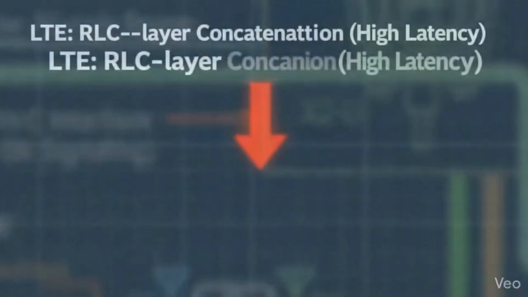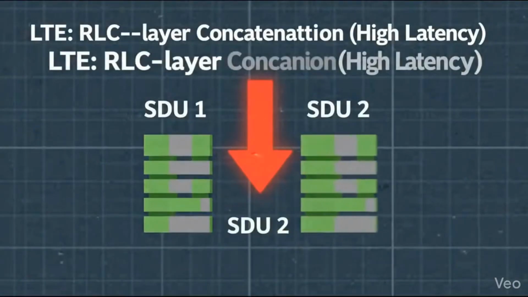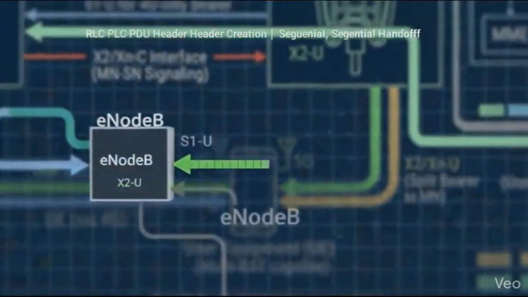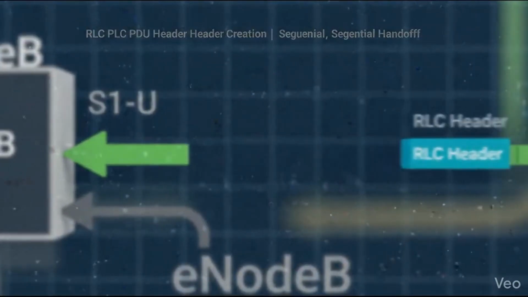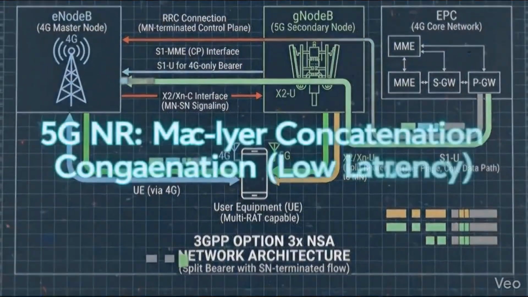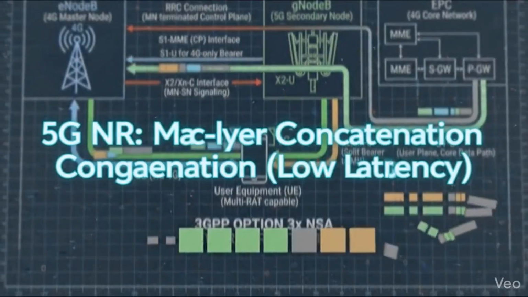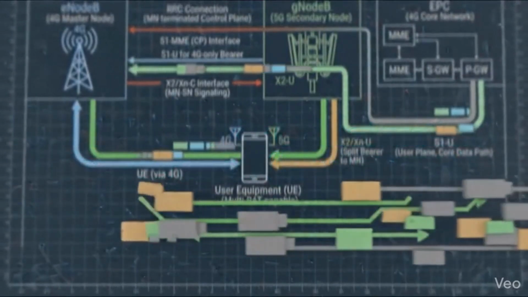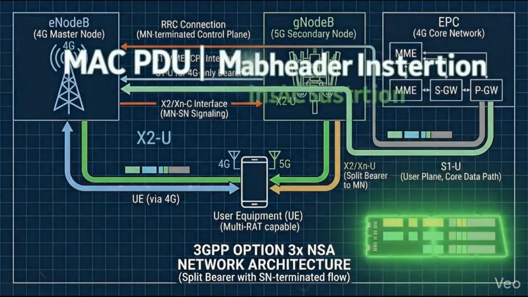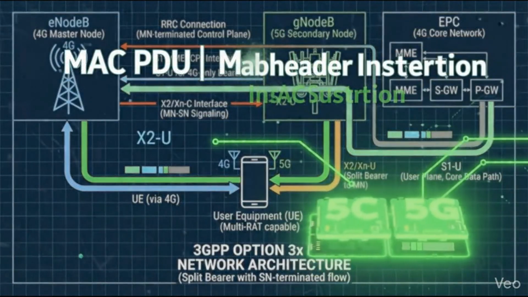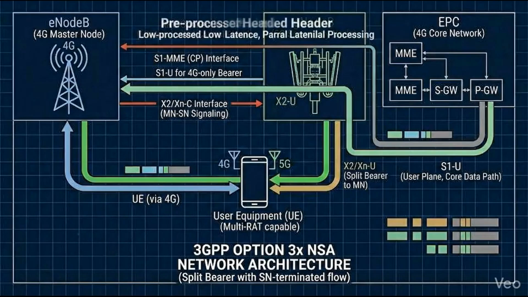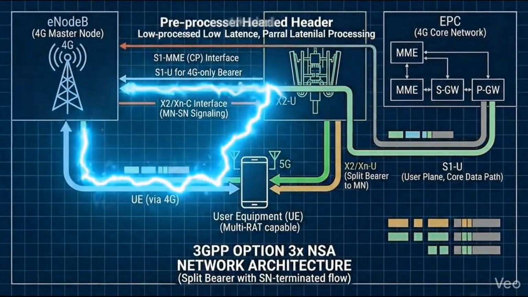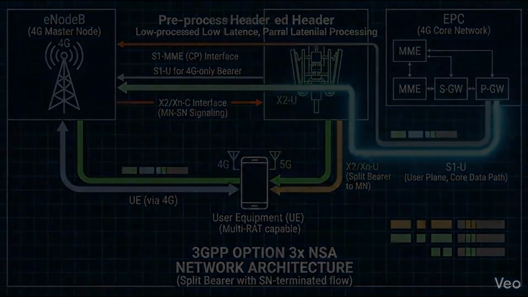LTE forces data to wait until the exact payload size is known. Only then can the RLC header be generated, delaying delivery to MAC. 5G NR fixes this by creating independent RLC sub-PDUs beforehand. This allows the MAC layer to concatenate data instantly upon request. Moving concatenation to MAC enables the ultra-low latency defining 5G networks.